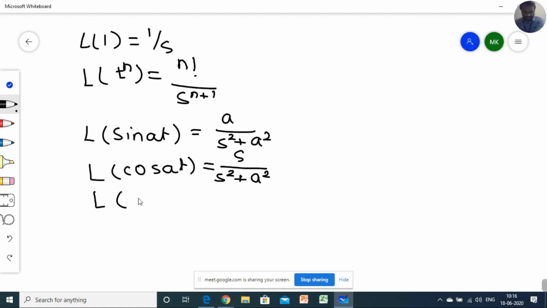Laplace of e raised to at is 1 upon s minus a.